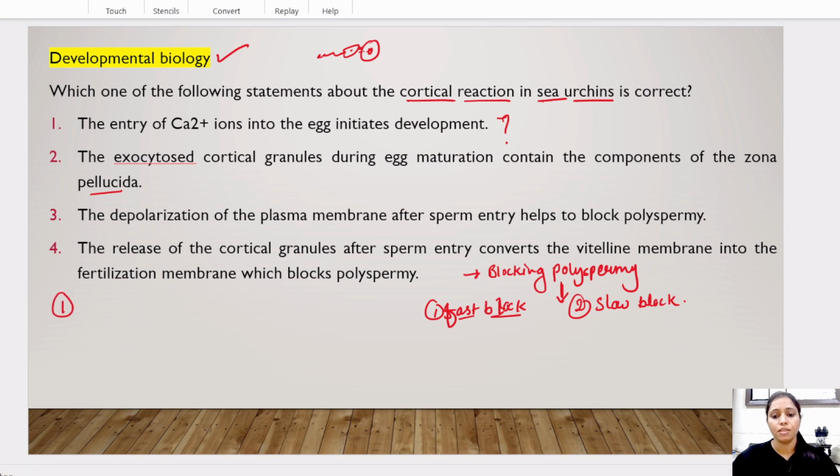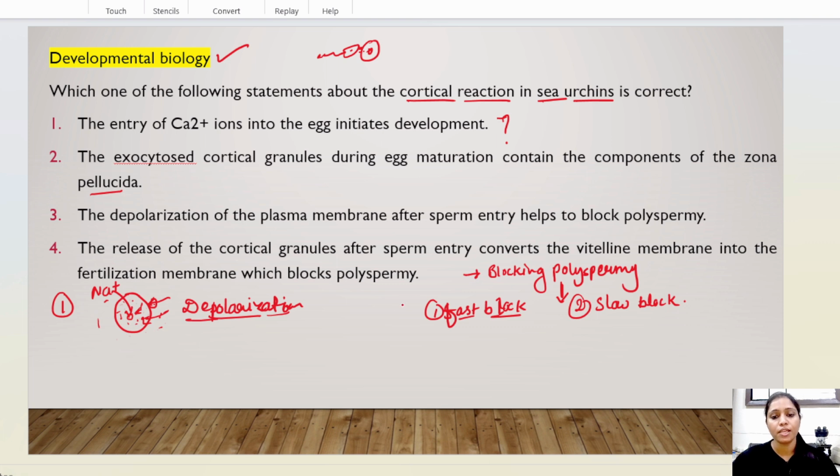In the first pathway there is influx of sodium ions. When the first sperm enters the egg, lots of sodium enters into the egg, and this creates the depolarization condition, and this change of ion condition prevents more sperm from fusing into the egg.